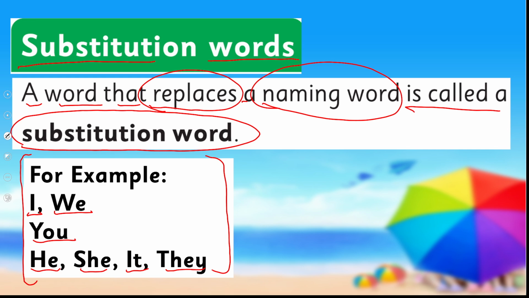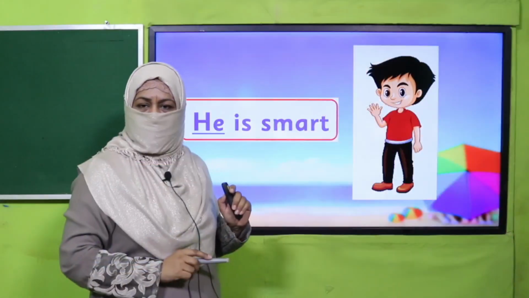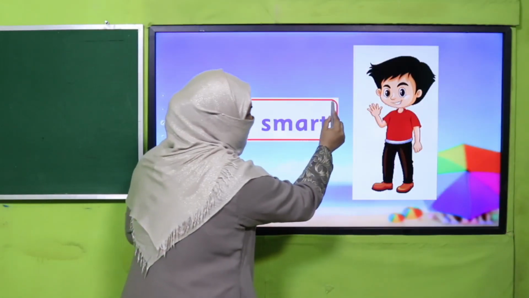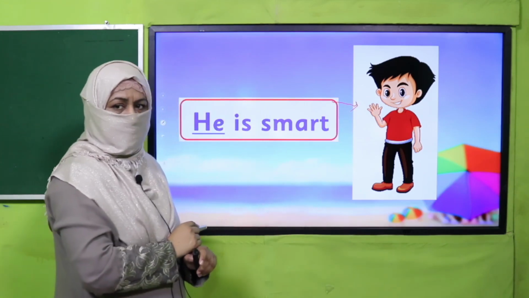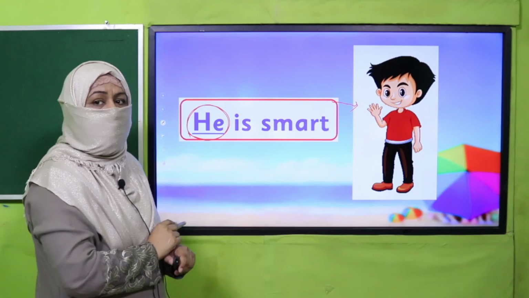Right? Now, my dear children, out of these substitution words, how do we select a substitution word? Let's learn it. Here is an example that's given in your book. He is smart. Okay. Now, this sentence is referring to this boy. He is smart. So, here the substitution word he, why have we used it?